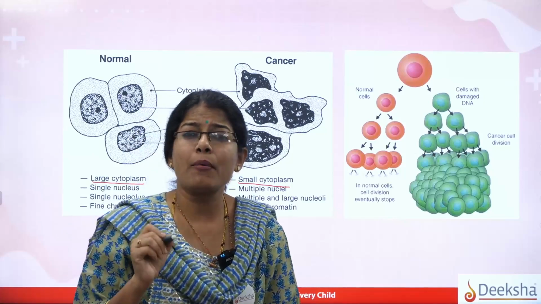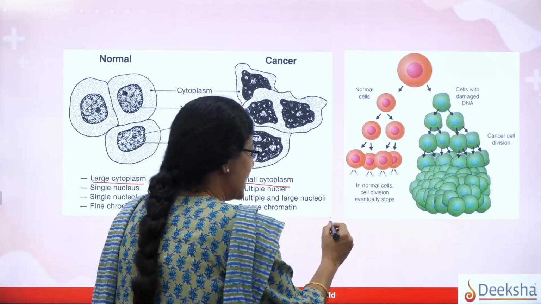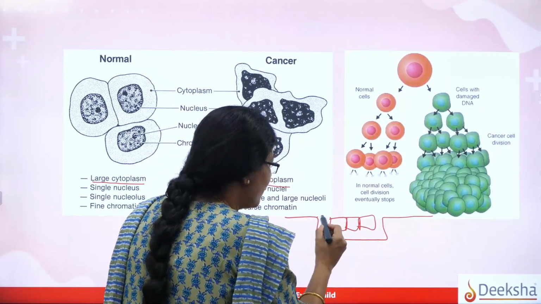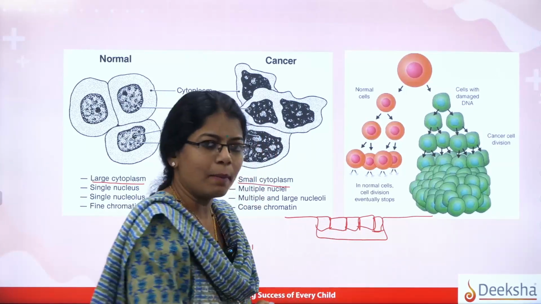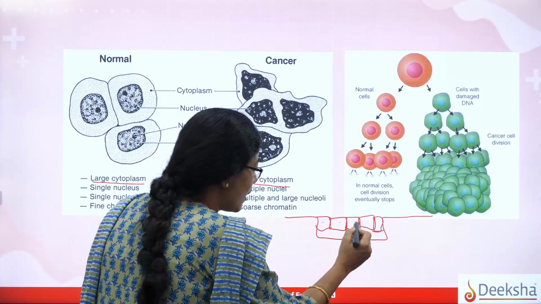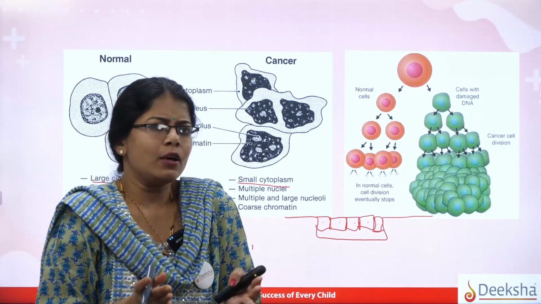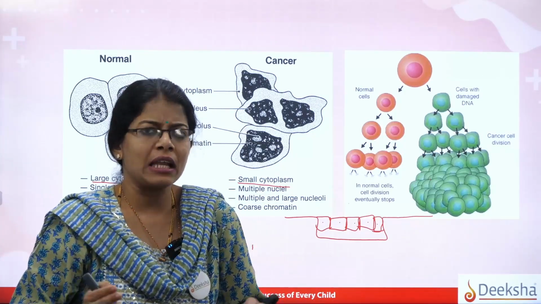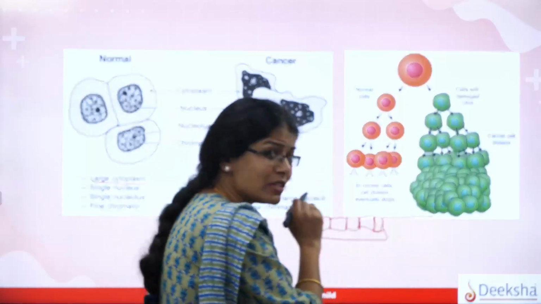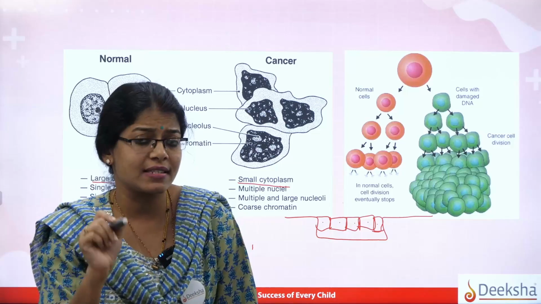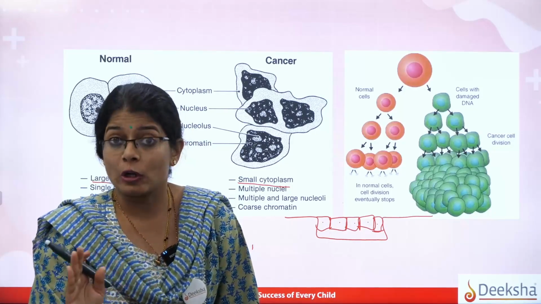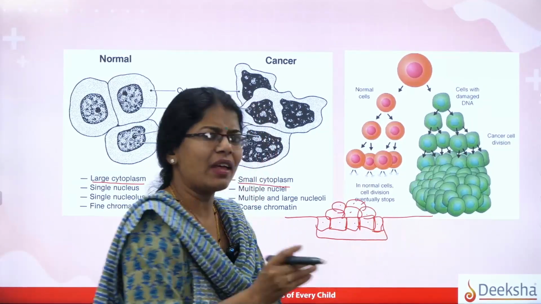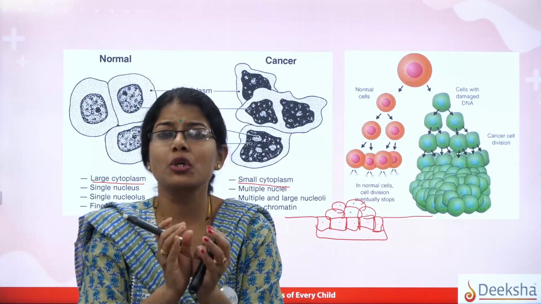And you know what is a very important aspect found here? Generally, when the cells divide, there is something called contact inhibition. Now, imagine this is one framework, and contact inhibition is shown by the normal cell. Meaning what? Suppose now there are 5 cells which have divided, and they will adhere to themselves in such a way that it will not allow extra cells to grow. So there is something called contact inhibition. But in the case of the abnormal cell, that is the DNA damaged cancerous cell, the contact inhibition property is lost. So that's the reason there will be overclumping of the cells, abnormal dividing, and masses of cells, which is called a tumor, being formed.